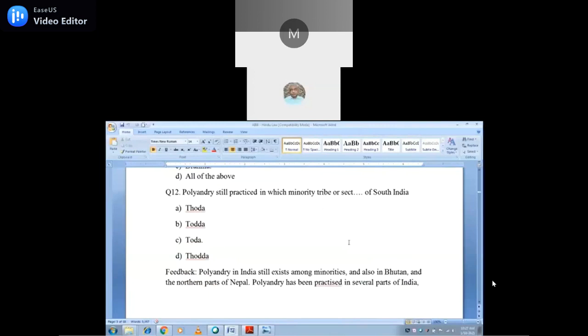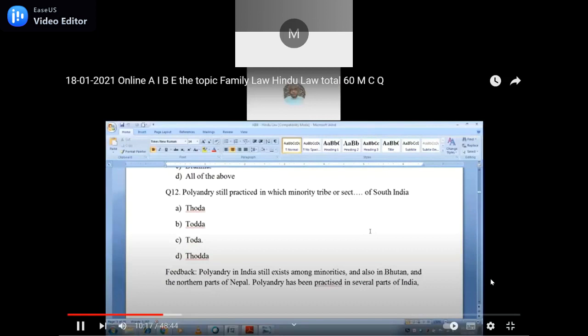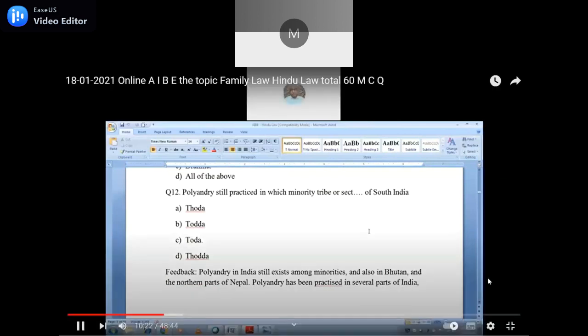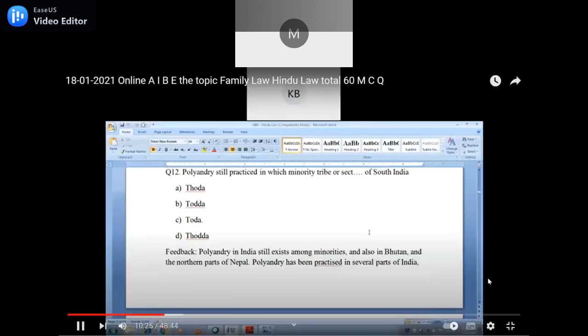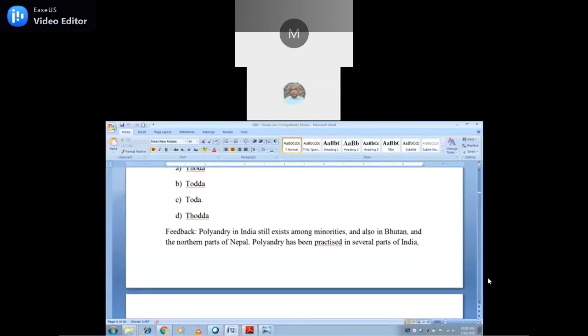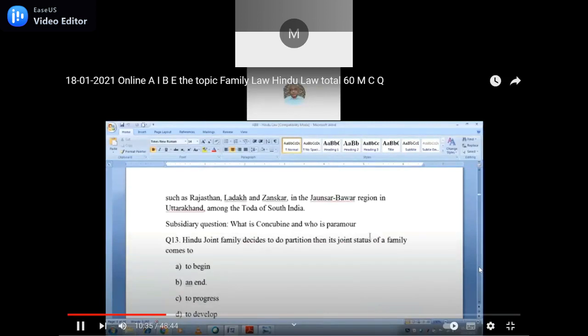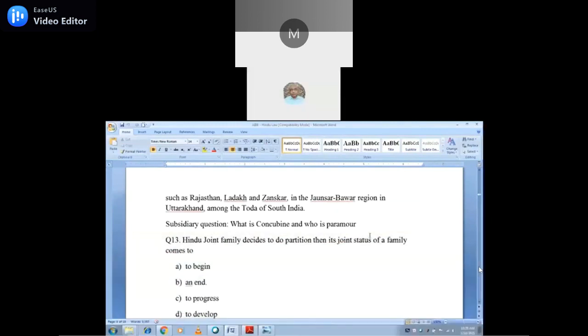Yes, polyandry is still practiced in which minority tribe in South India? A, B, C, D. It is C, Toda, only Toda. Feedback: polyandry in India still exists among minorities and also in Bhutan and the northern part of Nepal. Polyandry has been practiced in several parts of India, such as Rajasthan, Ladakh, and the Jaunsar Bawar region in Uttarakhand, and among the Toda of South India.